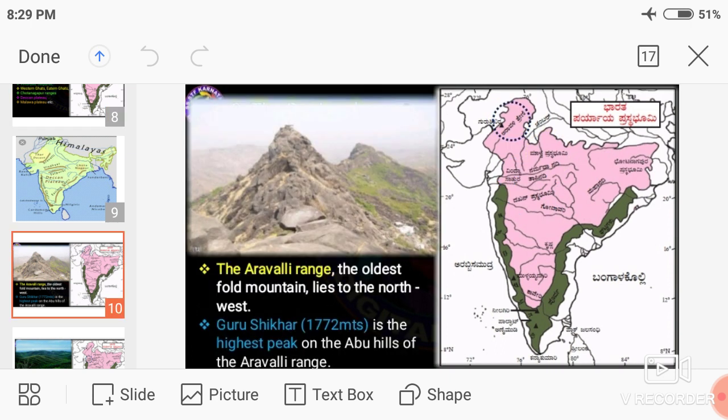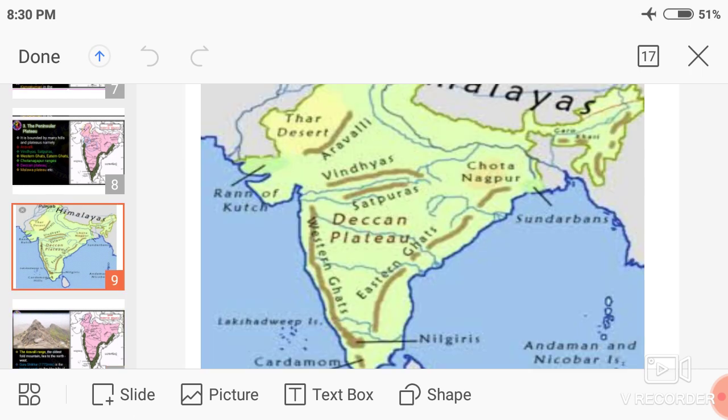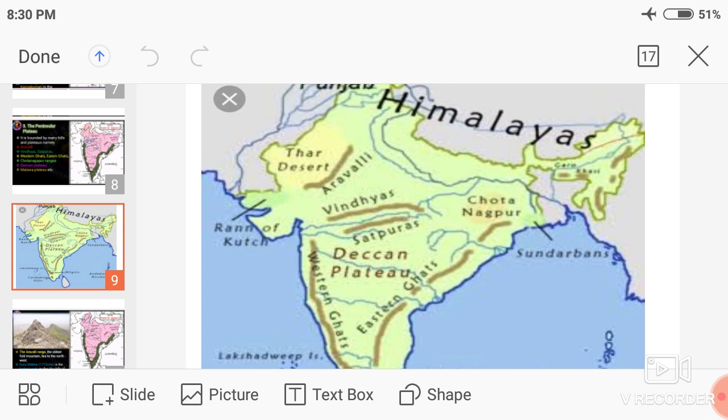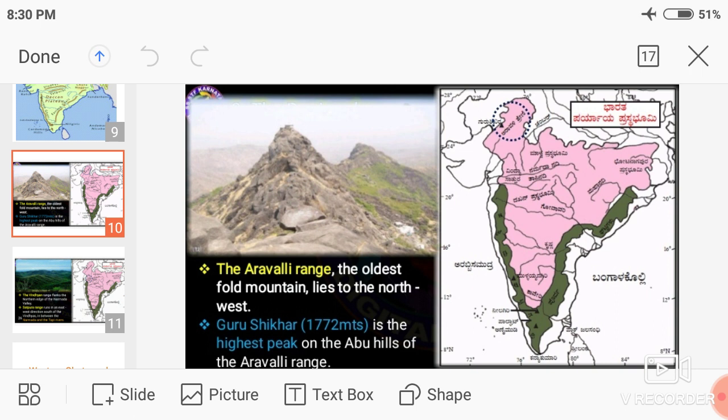The Aravali Range is the oldest fold mountain, and it lies between the north and west. You can see the Aravali Range in the picture below.